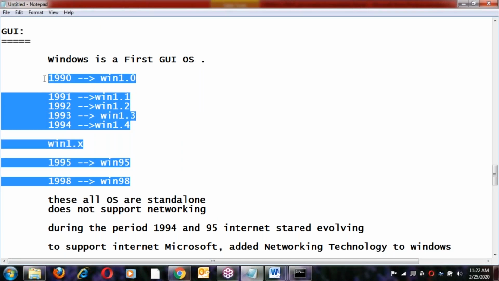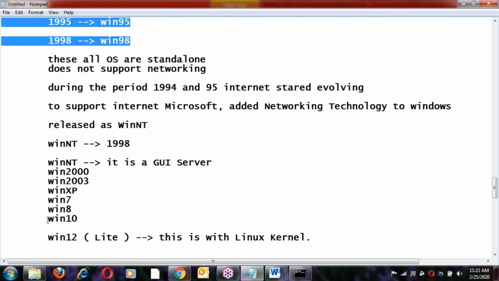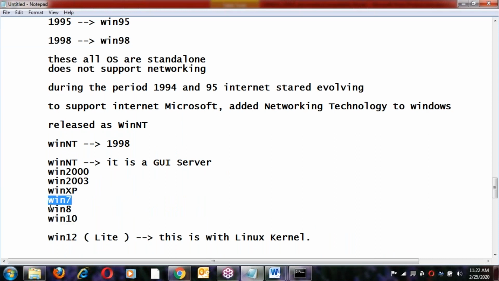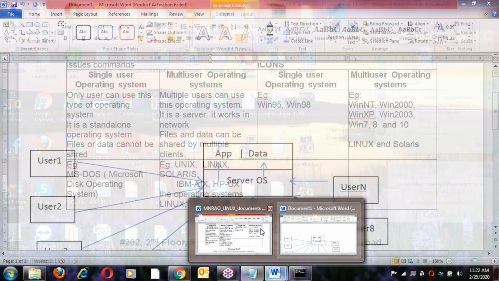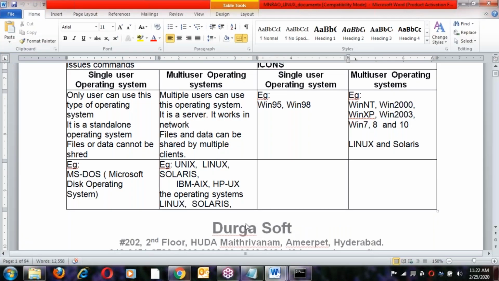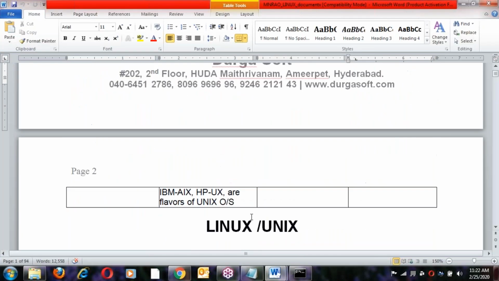They are outdated and no one uses them. Nowadays all are servers: 7, 8, 10, Linux, Unix. So this is just the introduction about OS.